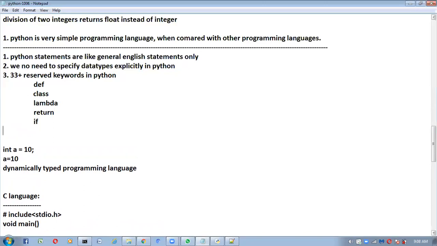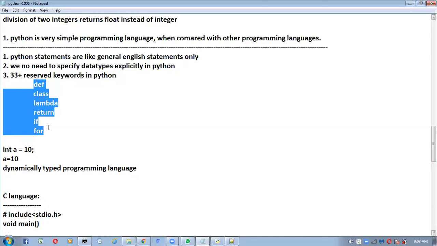If you want to write any loop, compulsory we have to take for. Like this, these names are already reserved for some functionalities. At the time of implementing your programming language, already some names are reserved for some functionalities. Those keywords are called reserved keywords. In Python, around 33 plus reserved keywords are available.